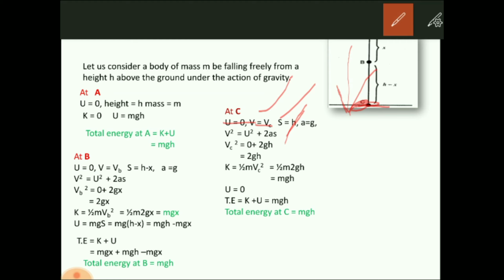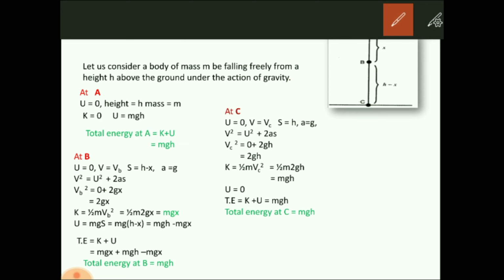From a to c, when the body falls down from a to c, it has covered the distance h. Alright, a is g, we know that. And again we consider the equation of motion, v square equals u square plus 2as. So v becomes vc, u is 0, we already know that.